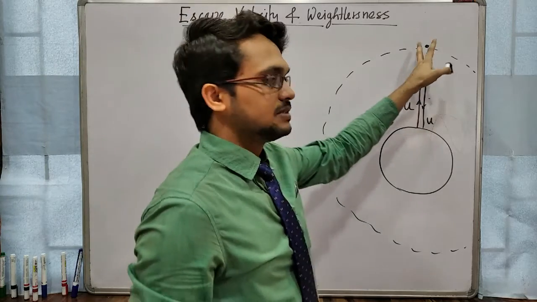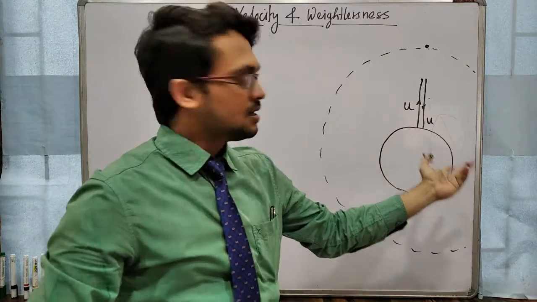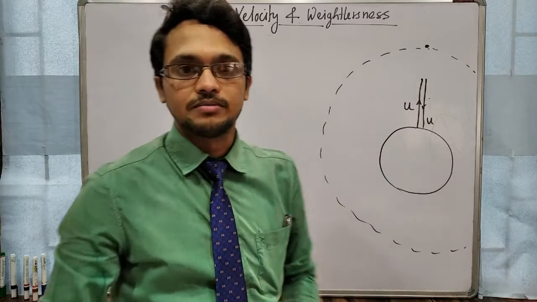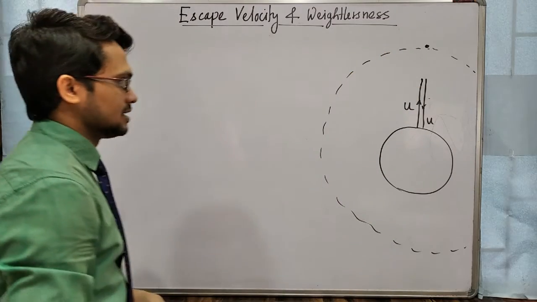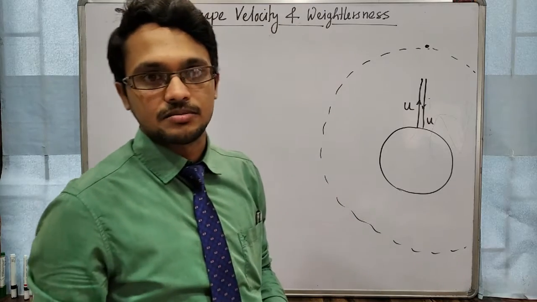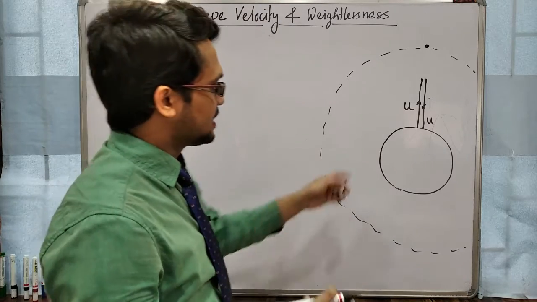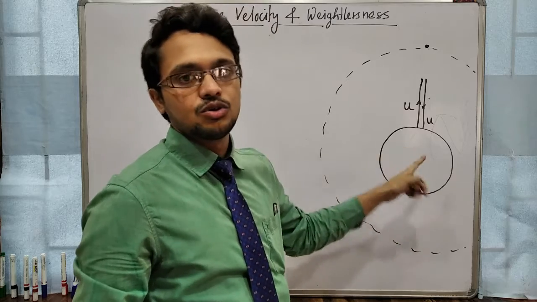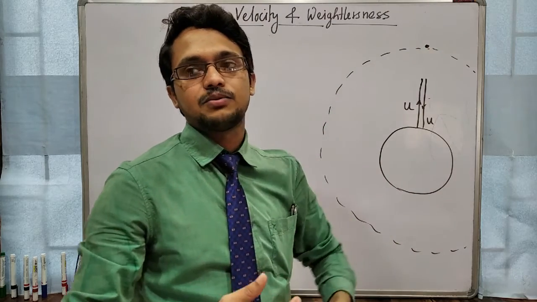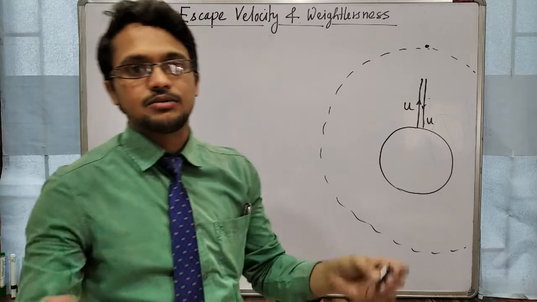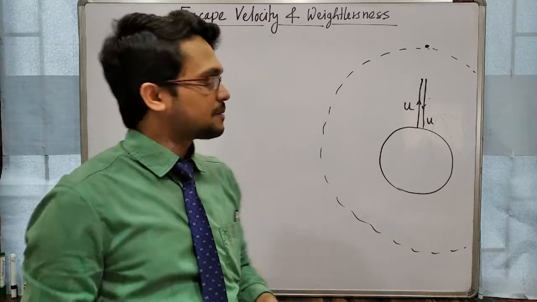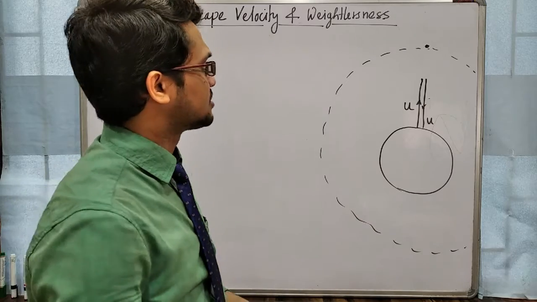That means that object will not come back to the surface of earth, because it has already reached out of the gravitational pull of earth, okay. So that minimum speed which is required to send that object from the surface of earth to infinity, we can tell this point is at infinity, because gravitational field will be there in a region of radius infinity, okay. It means very large radius.